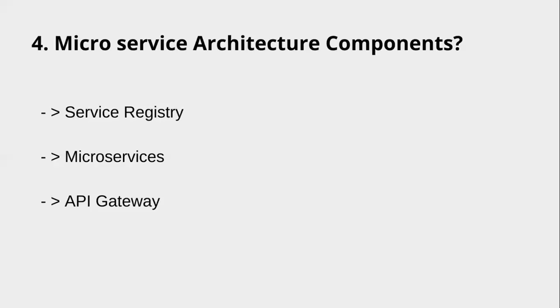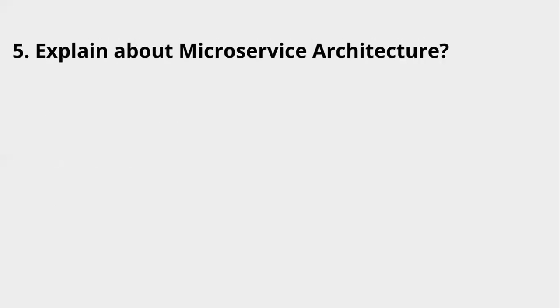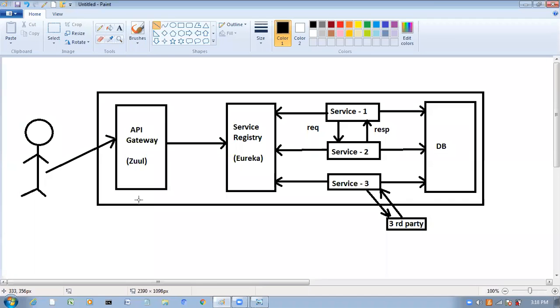So next question. Explain about microservice architecture. See here, this is the microservice architecture. Just now I discussed, we have seen it. Here mainly we have three components. What three components are there? API gateway is there, service registry is there, and microservices are also available here.